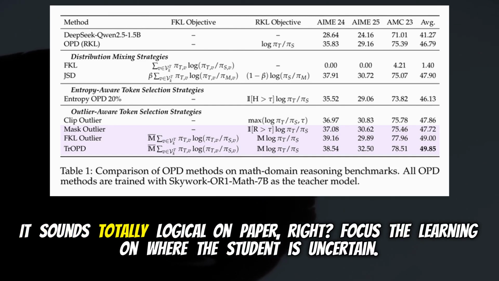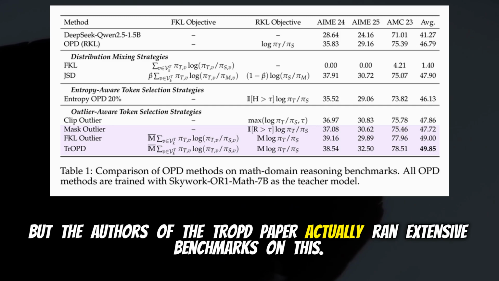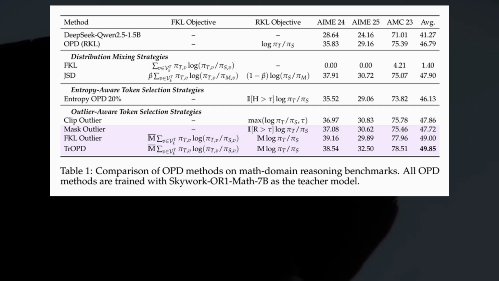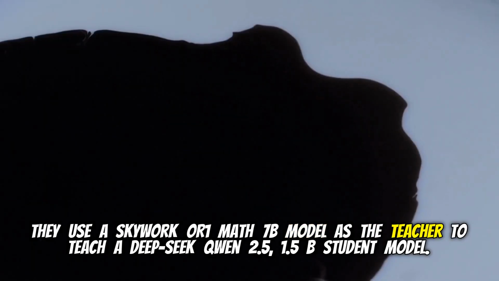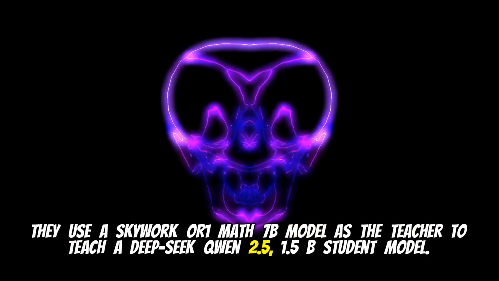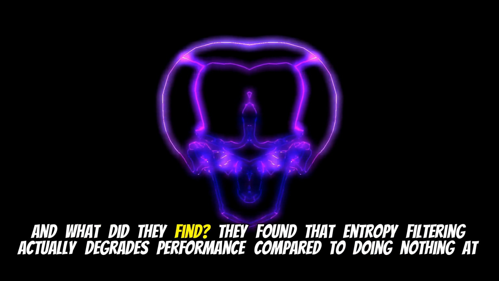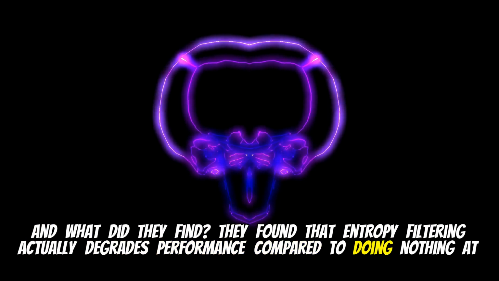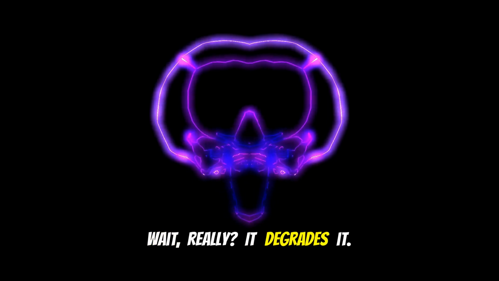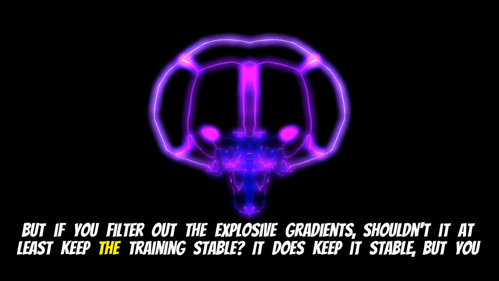It sounds totally logical on paper, right? Focus the learning on where the student is uncertain. Right. But the authors of the TrOPD paper actually ran extensive benchmarks on this. They used a Skywork OR1 Math 7B model as the teacher to teach a DeepSeek Qwen 2.5 1.5B student model. And what did they find? They found that entropy filtering actually degrades performance compared to doing nothing at all. Wait, really? It degrades it. But if you filter out the explosive gradients, shouldn't it at least keep the training stable?